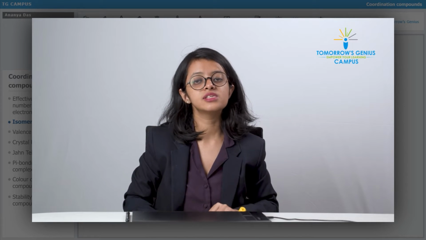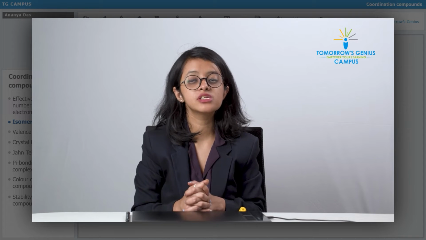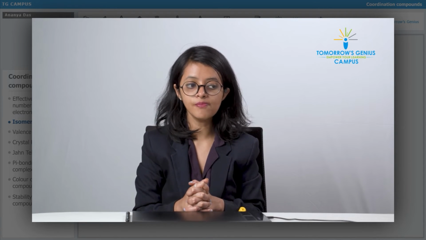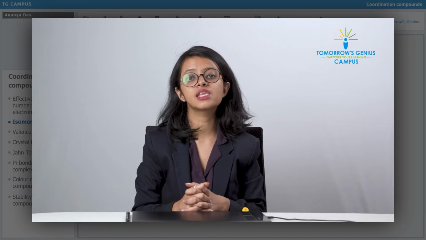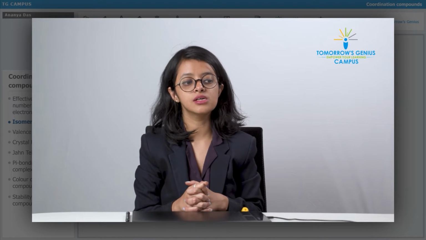So you can say that if the coordination number is 3 and the structure is trigonal planar, then there will be no geometrical isomers and there will be no optical isomers present either.